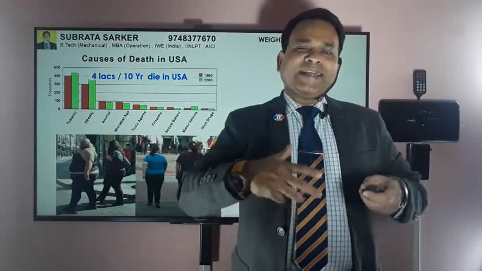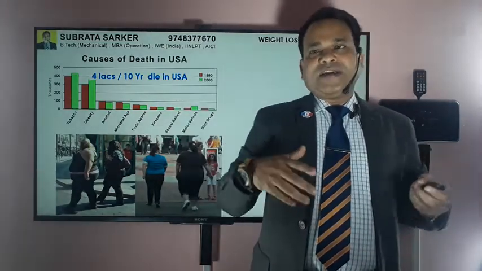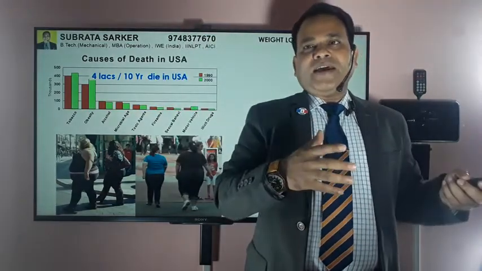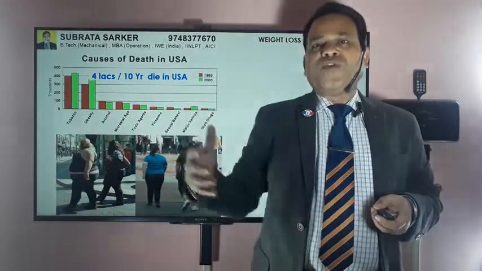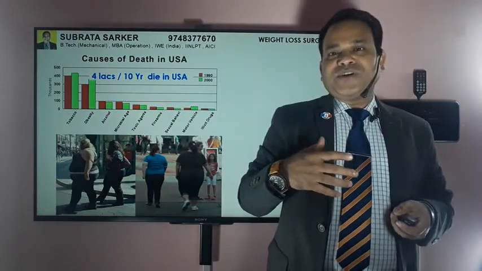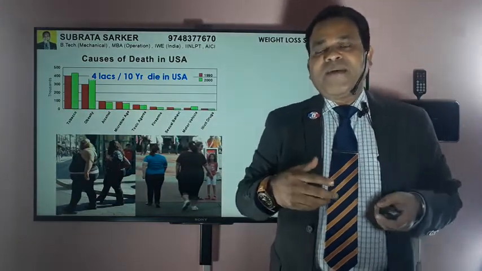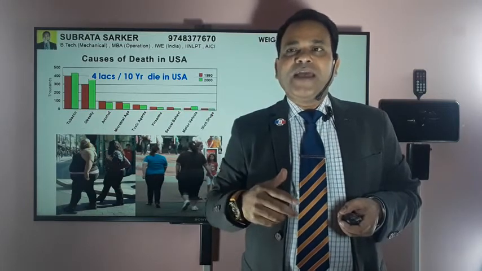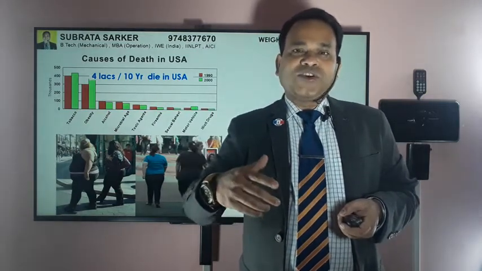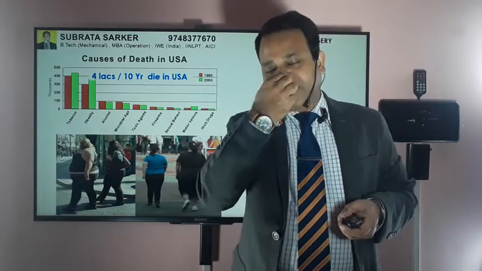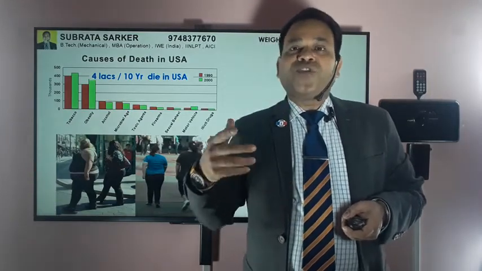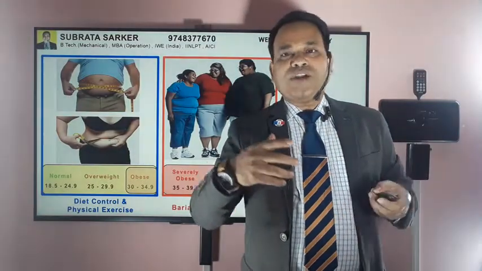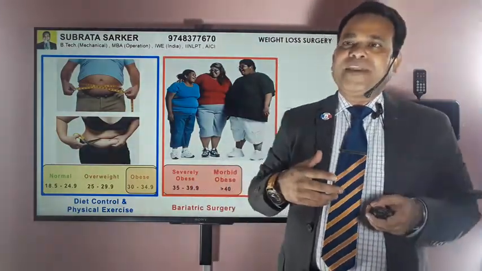If your weight is increasing to such a range that your body mass index goes up to 35 and over, then it is very, very difficult to get back to your normal weight by doing physical exercise and dieting. It is not technically possible. So people who have a body mass index of more than 35 can go for weight loss surgery, technically called bariatric surgery.